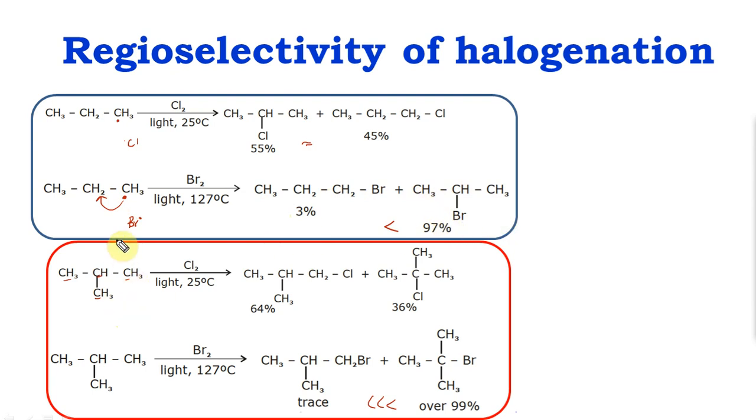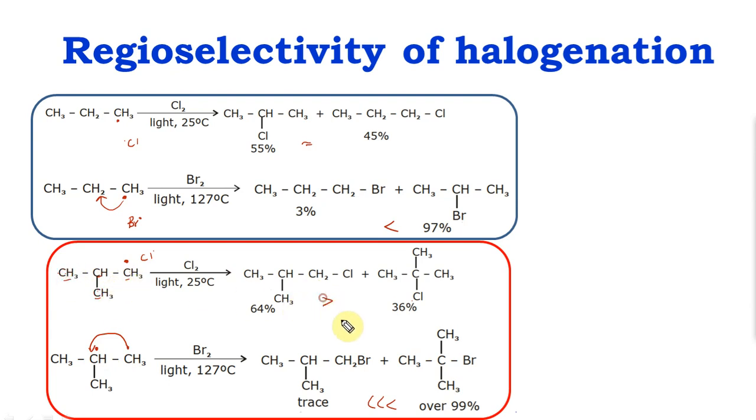Same thing over here. I can form this radical which will combine with chlorine right away to give you this compound compared to this compound, whereas here I have the time for this to rearrange, hence I get this as the major. Here I get this as the major just because of probability. There are three carbons that are going to give you the same isomer, only this one is going to give you a different isomer, so the probability of this is very high.